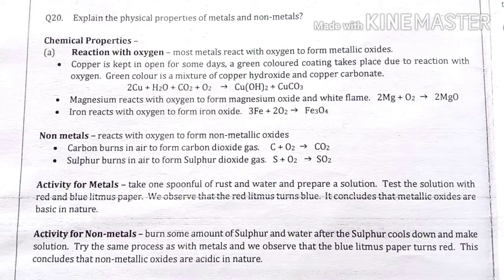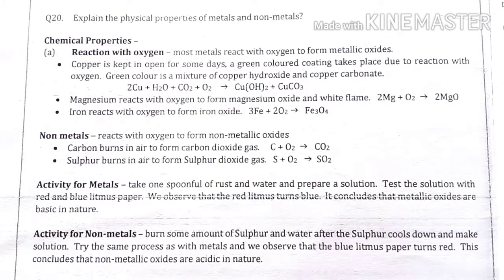Sulfur burns in air to form sulfur dioxide. The symbol of sulfur is S, it reacts with oxygen O2 and gives sulfur dioxide SO2. So these are the chemical reactions of metals with oxygen giving metallic oxides, and non-metals reacting with oxygen giving non-metallic oxides.